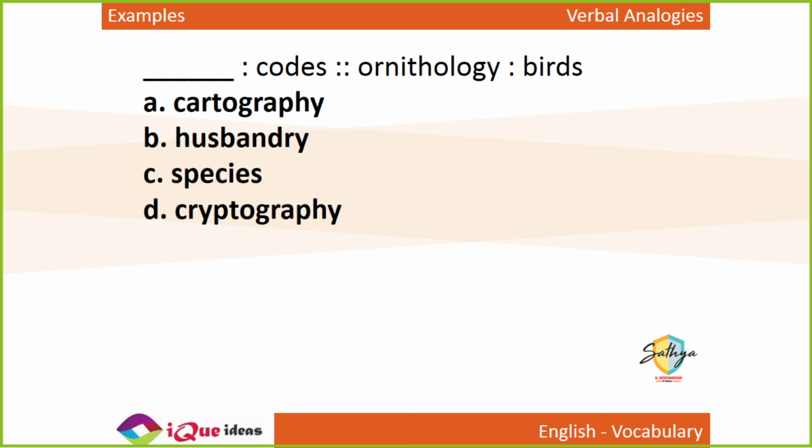Dash is to codes as ornithology is to birds. Ornithology is the study of birds. If ornithology is the study of birds, then what is the study of codes?